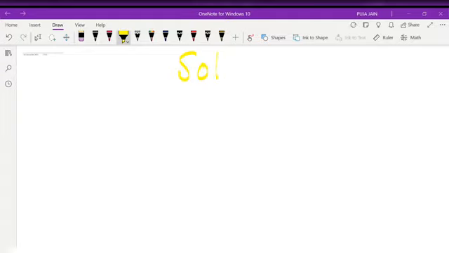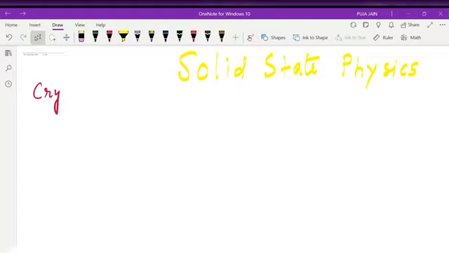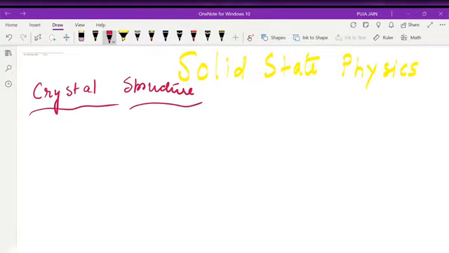So today we will discuss some important formulas related to solid state physics. First, the table which I am going to discuss is about the crystal structure in three dimensions. You don't need to remember a lot of things. I am only discussing the very important ones, because the more formulas you try to remember, the more likely you are to forget. So avoid extra information which is not so important. You can give it priority, but only after you have completed the important points. So let's start.